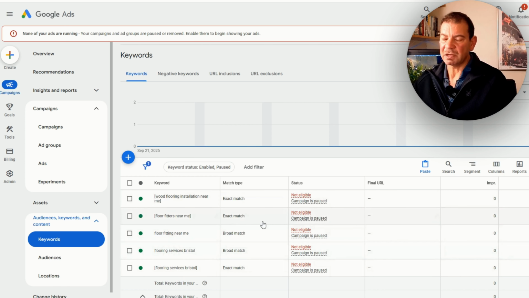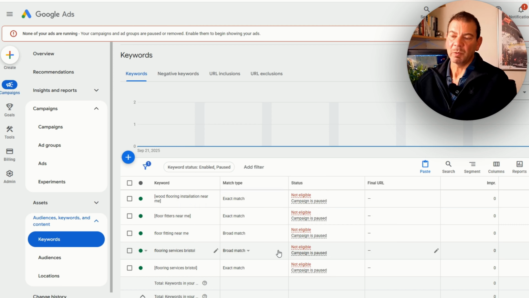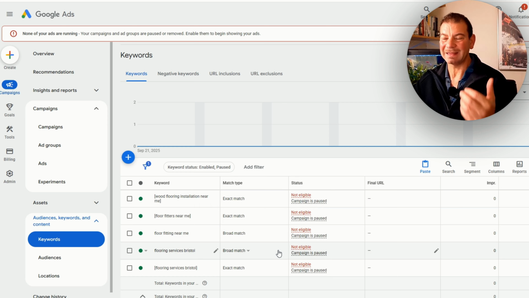The reason that I structure it in this way is that we want to give the campaign broad to give us the volume. We control that by having negative keywords. And then on top of that, what we want to do is add in terms that are triggering based on the search terms report, and then we add those in as exact. Now we do this with both the ad groups.